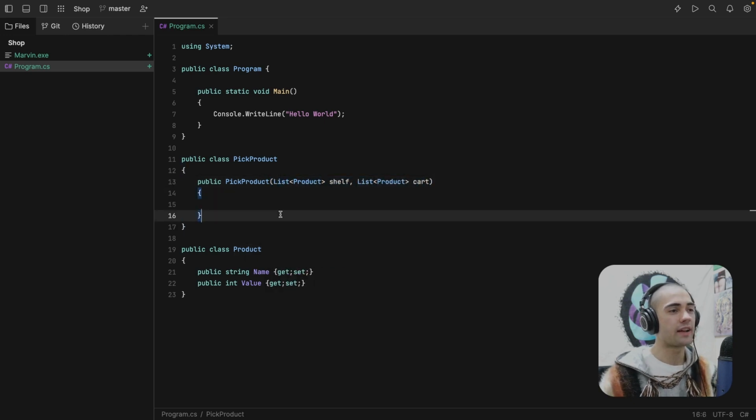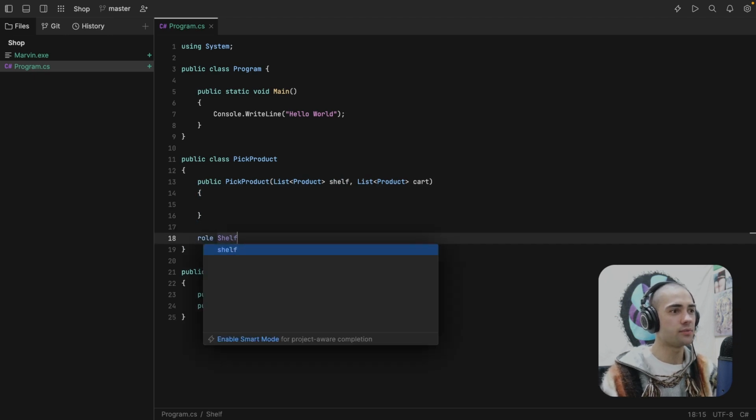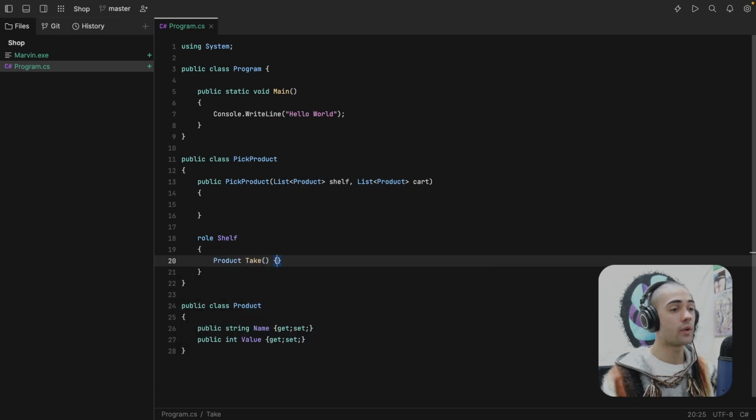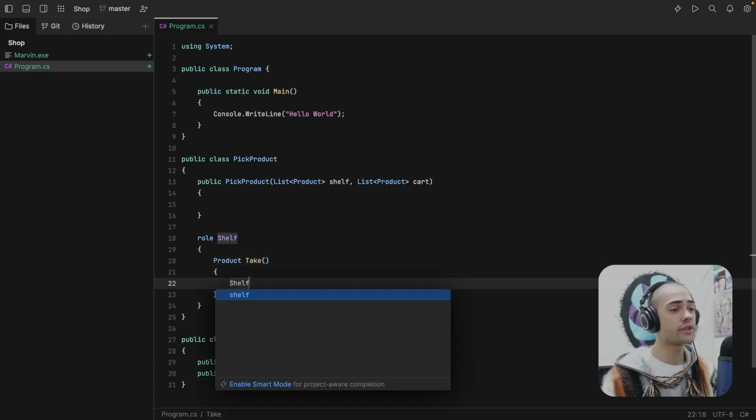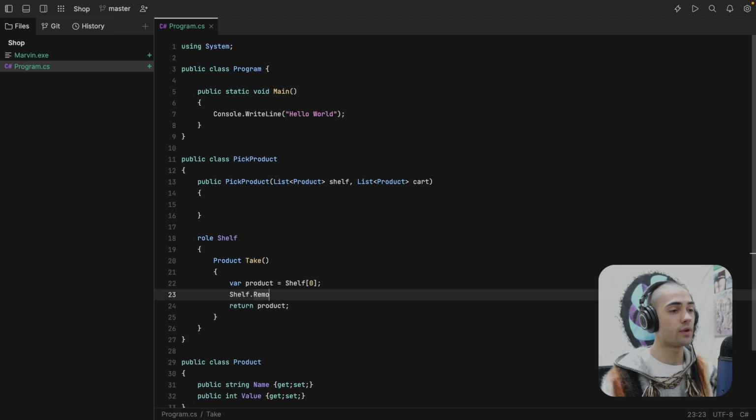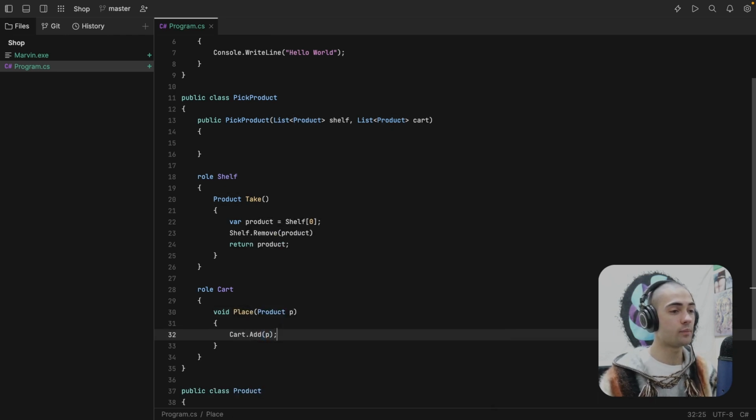The first product collection, the shelf, is going to play the role of a shelf. And the role of the shelf is going to be able to take a product from here. We're going to have a take function. All this is going to do is grab the first product on the shelf, return that product, and make sure we remove this product from the shelf as well. And then we have the cart role, which is going to be placing a product into the collection. So cart, add product, semicolon on the end, semicolon over here.